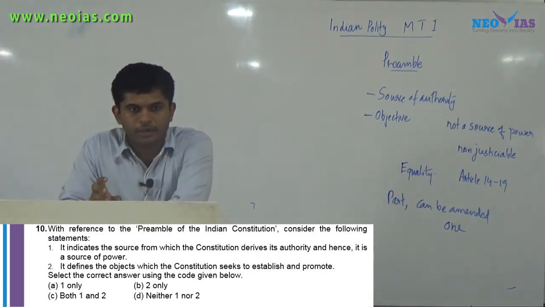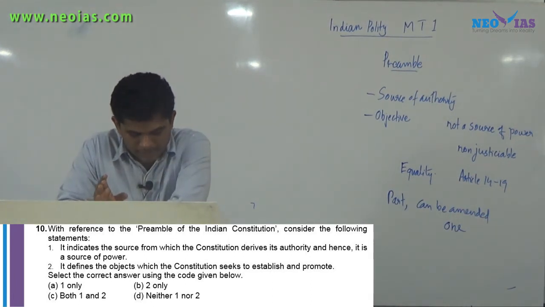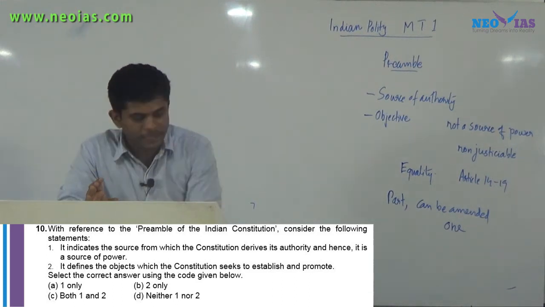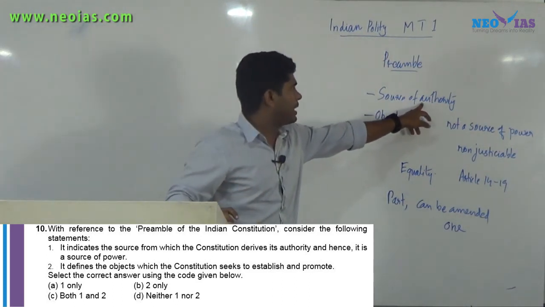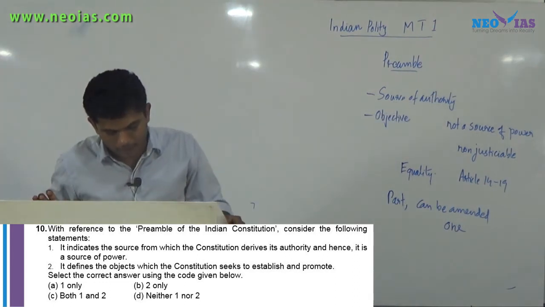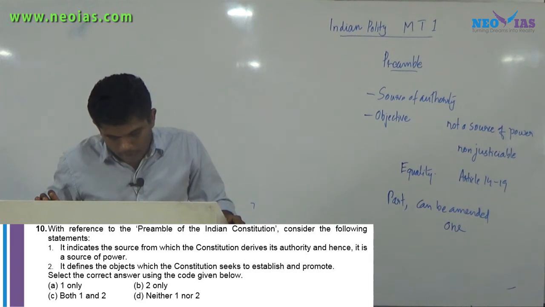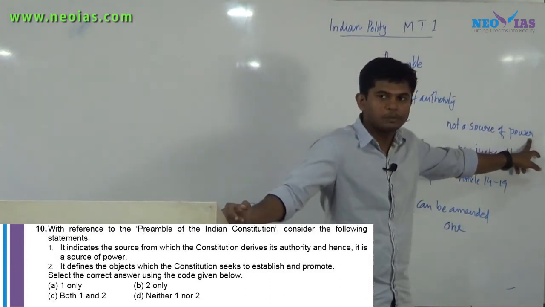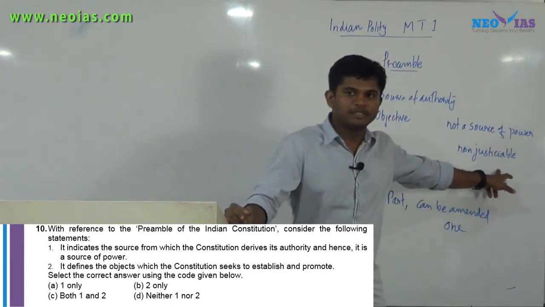The first part is correct only. The preamble says about the source of authority, but the second part, and hence it is a source of power, is wrong, because the preamble is non-justiciable.